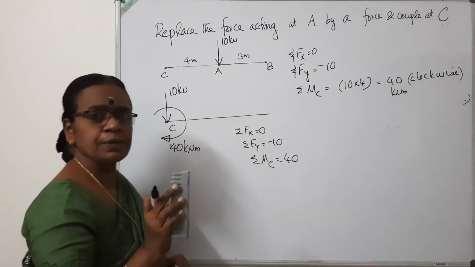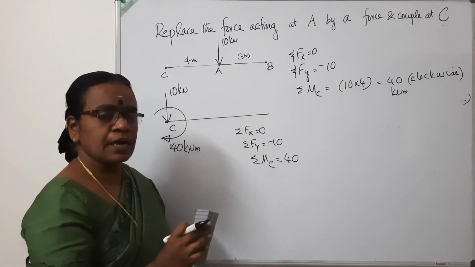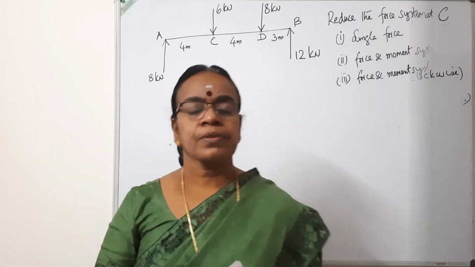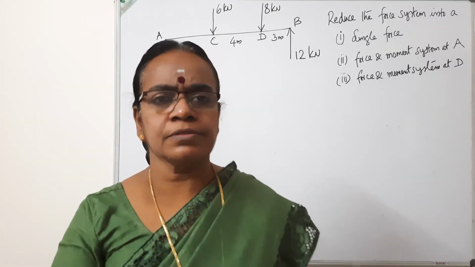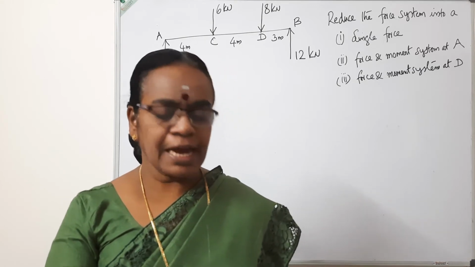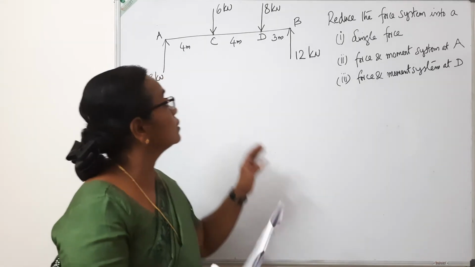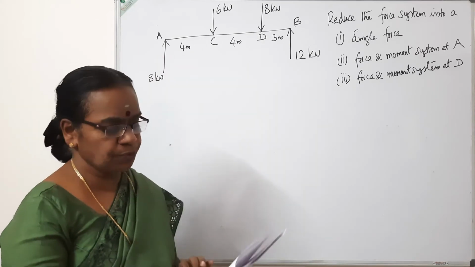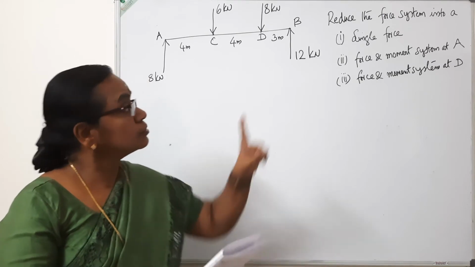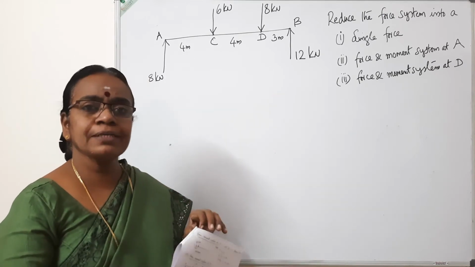We have one more numerical example from this side, which is a common question in university exams. Okay, I'm going to discuss an example. A rigid bar AB is acted upon by the forces as shown. Reduce the force system into a single force. What do you mean by that?